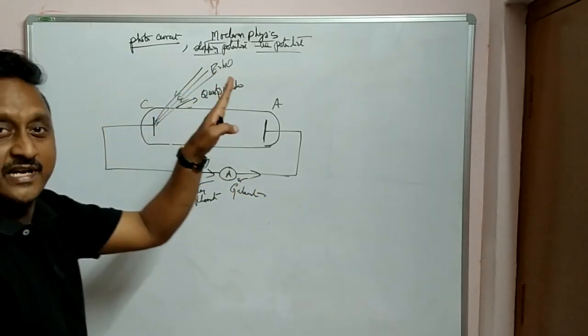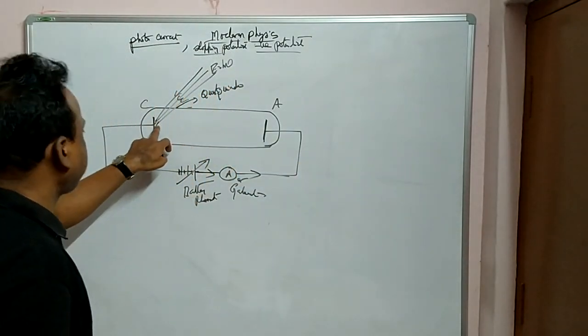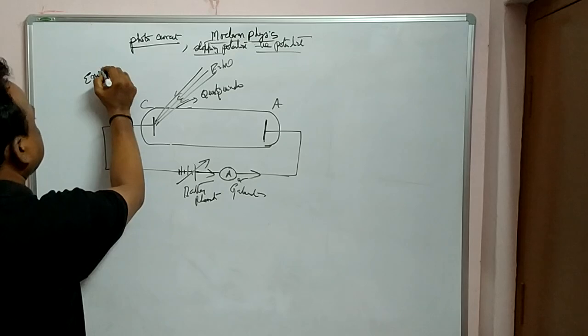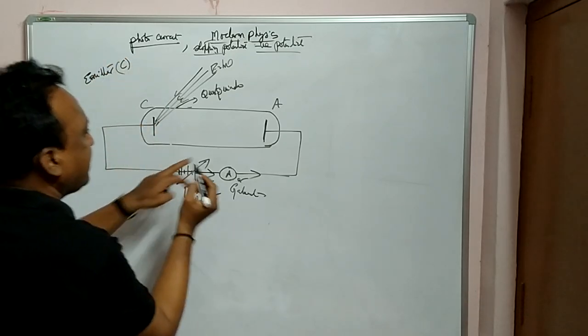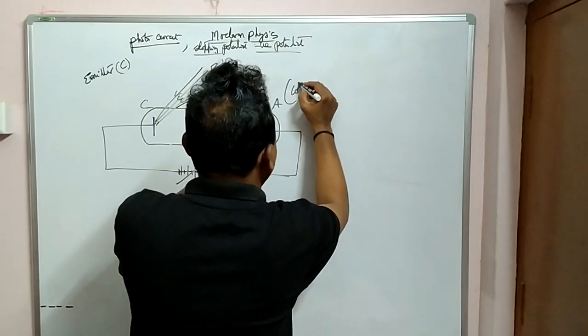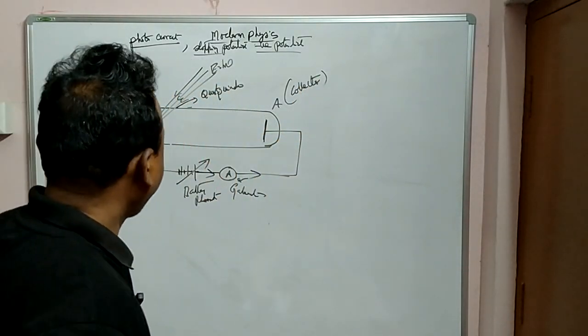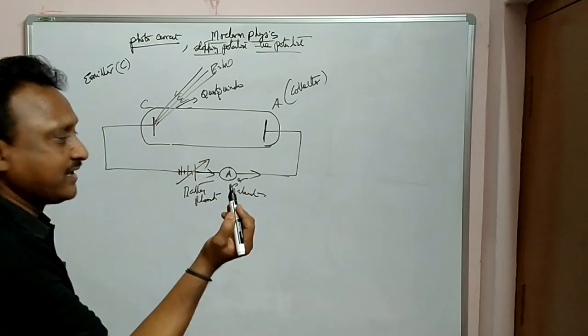So when the light is incident for a threshold frequency and threshold wavelength, it falls on this cathode. This is also called as emitter. This cathode is also called as emitter, and this anode is also called as collector, because those are collecting electrons there. Okay, so here battery with rheostat, galvanometer or ammeter to detect the current.